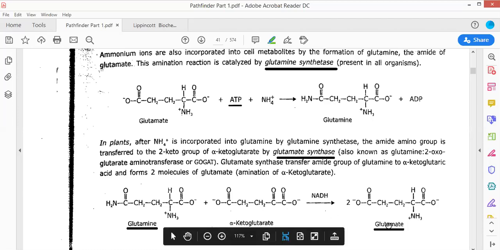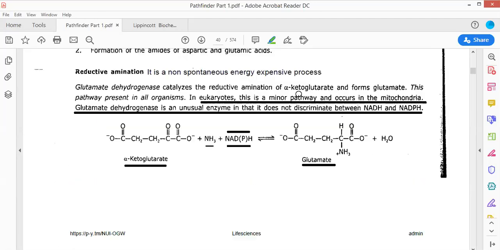And because glutamate is being biosynthesized, the enzyme name is glutamate synthase. Glutamine is being biosynthesized, the enzyme name is glutamine synthetase. Okay, and whenever in biochemistry a functional group has been altered, then you will always be using NADPH. And whenever you use NADPH, you use the term dehydrogenase.